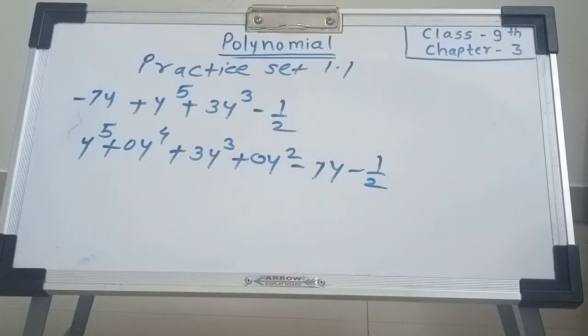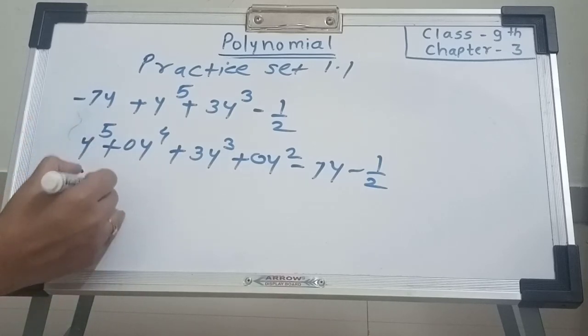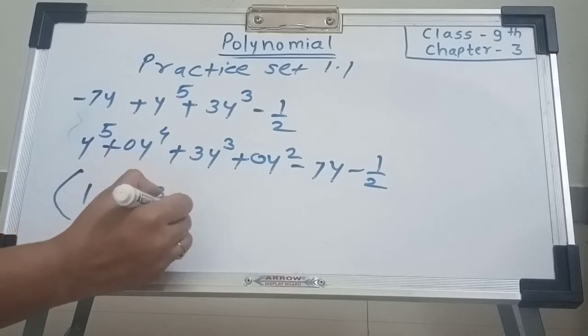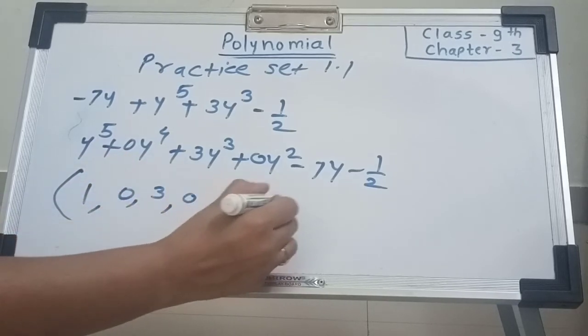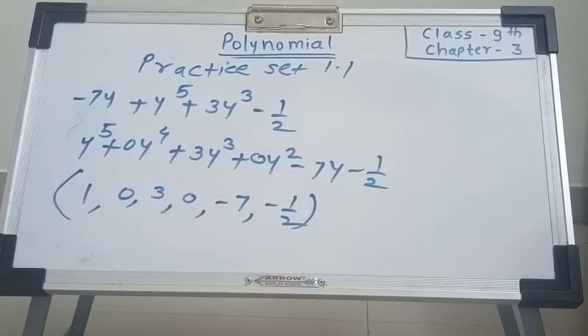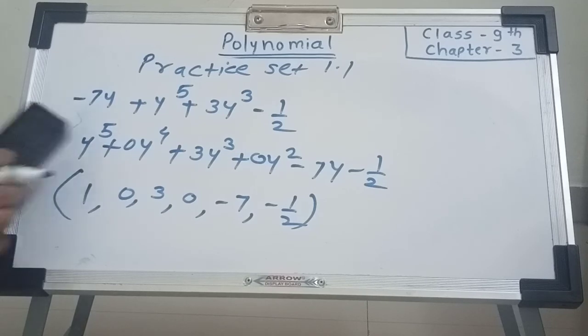This is the standard form of the polynomial. Write the coefficients: 1, 0, 3, 0, minus 7 and minus 1 upon 2. Okay, this is the coefficient form and this is the standard form.